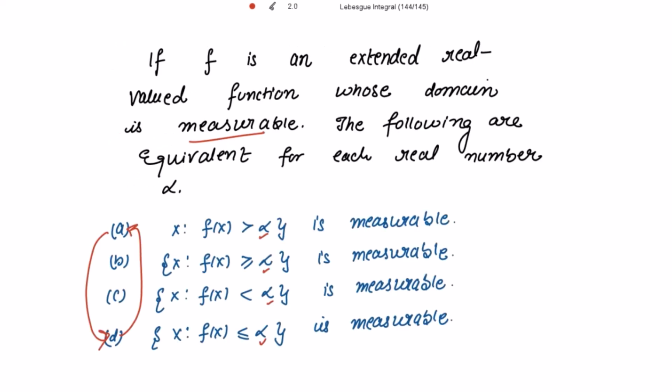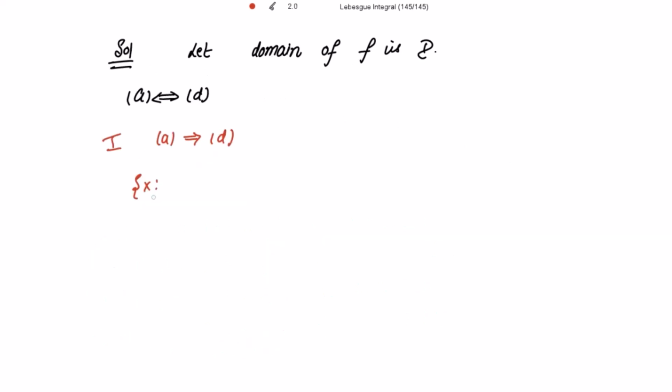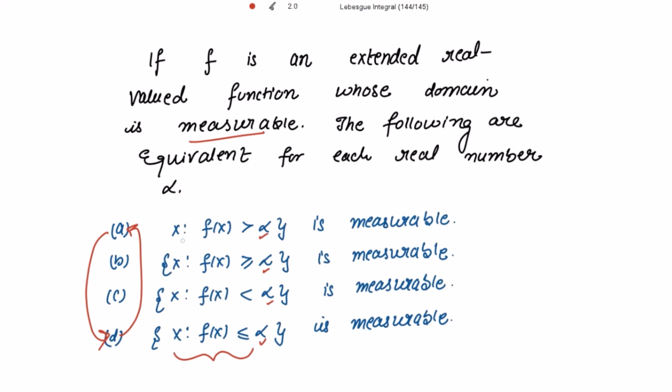Let's take the domain of f to be D, right? And we are going to show that A is equivalent to D. For that, I need to show that A implies D and D implies back A. What is the D part? All those x such that f(x) is less than or equal to alpha. So all those x such that f(x) is less than or equal to alpha, and we need to reach that all those x for which f(x) is strictly greater than alpha.